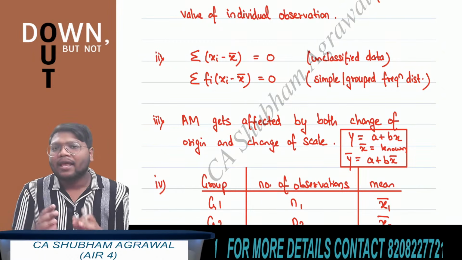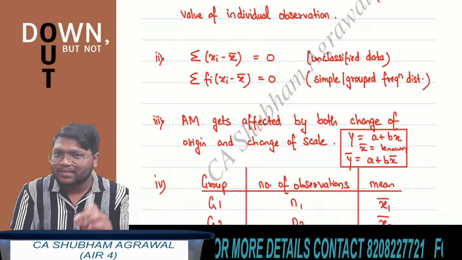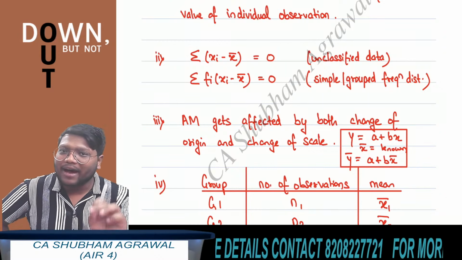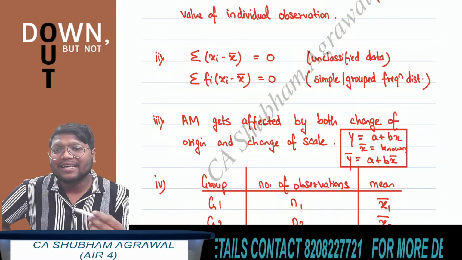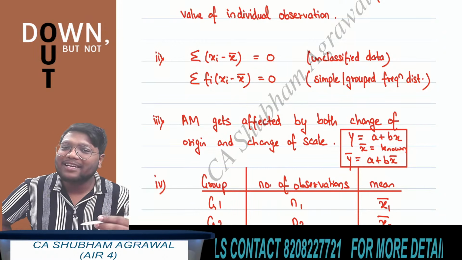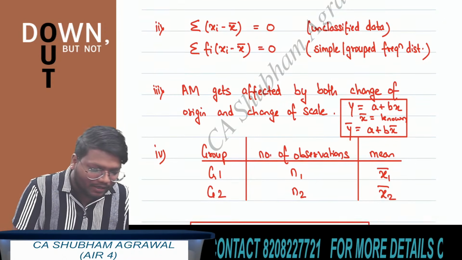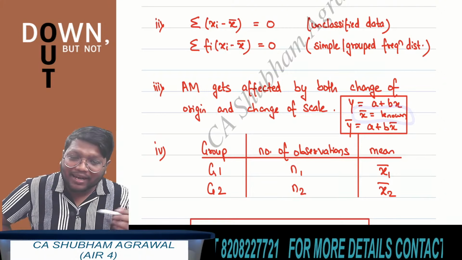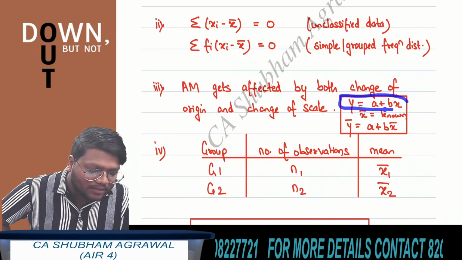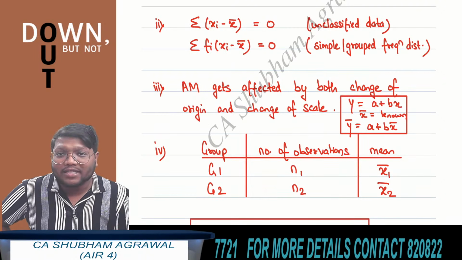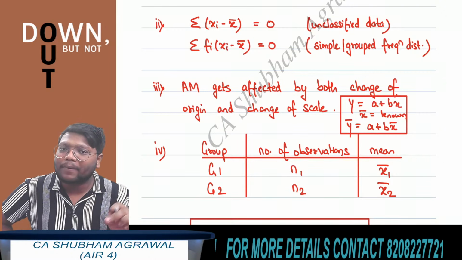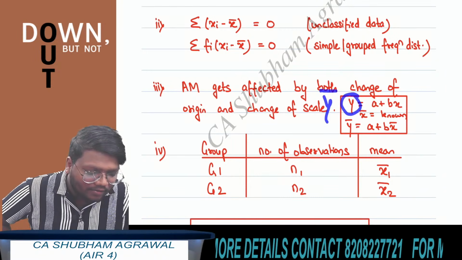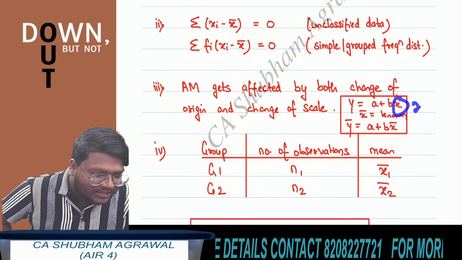Let's say the arithmetic mean x bar is known, and now we are constructing a new variable y, which is y equals a plus bx. Then what is the arithmetic mean of y? Y bar is equal to a plus b multiplied by x bar. Wherever y is there, instead of y, you have to write y bar. And wherever x is there, instead of x, you have to write x bar.